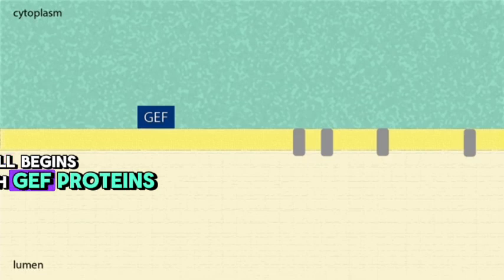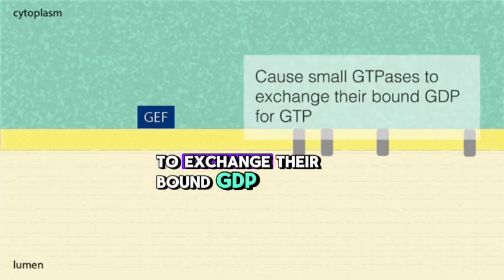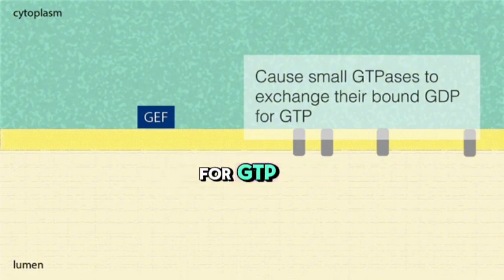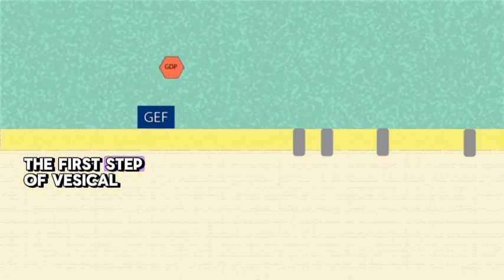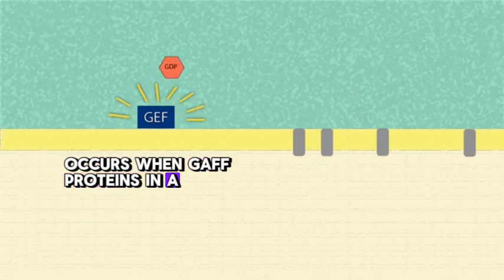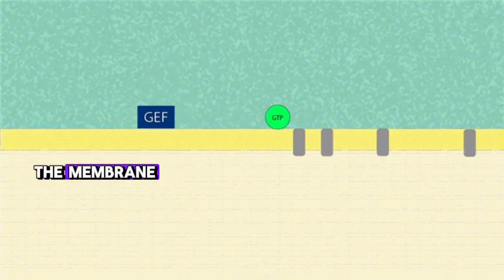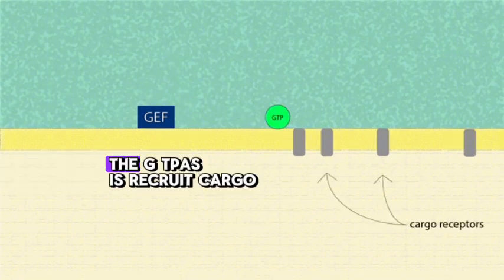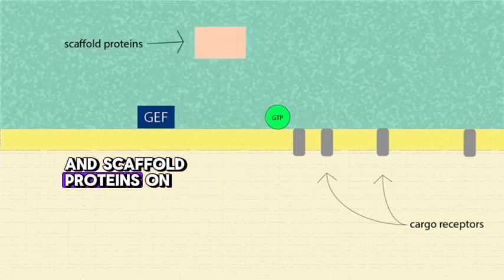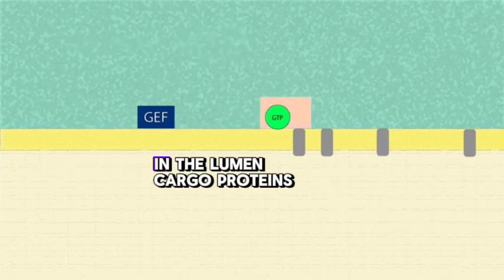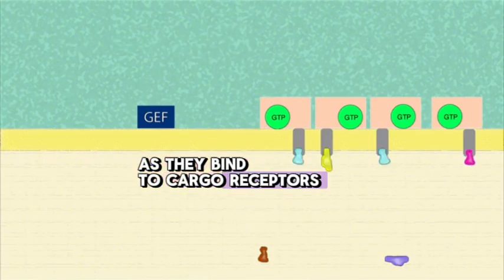It all begins with GEF proteins. If you remember, GEF proteins cause small GTPases to exchange their bound GDP for GTP. This activates the protein so it can perform some function. The first step of vesicle formation occurs when GEF proteins in a source membrane activate small GTPases, causing them to bind to the membrane. Once membrane-bound, the GTPases recruit cargo receptors on the luminal side and scaffold proteins on the cytosolic side. In the lumen, cargo proteins begin to accumulate at the membrane as they bind to cargo receptors.